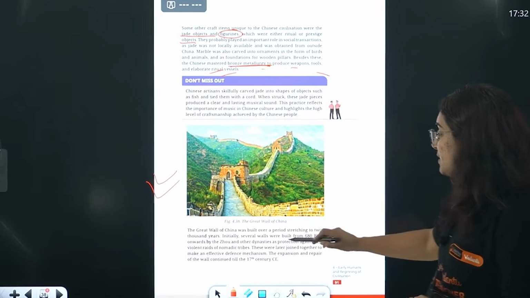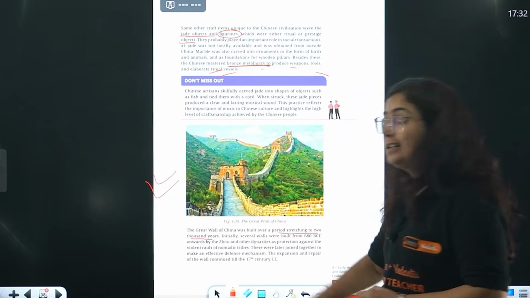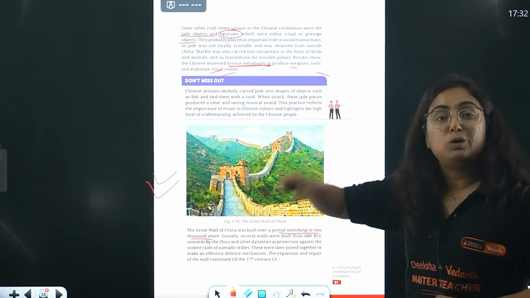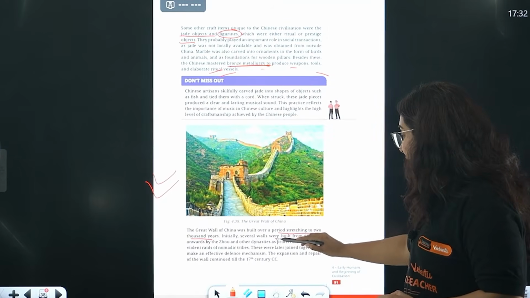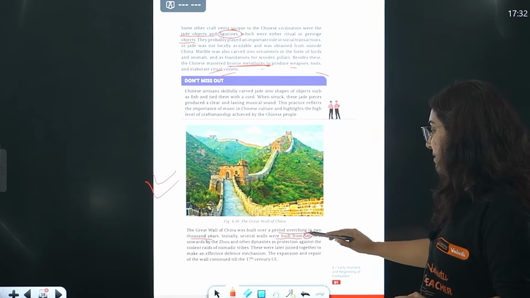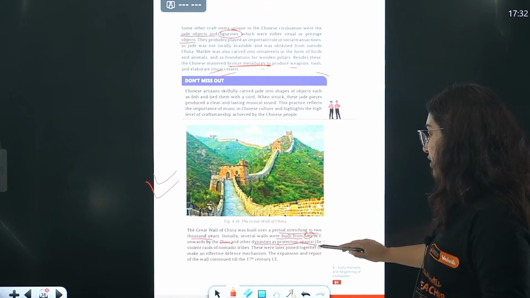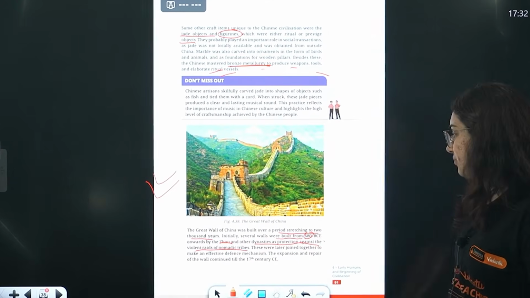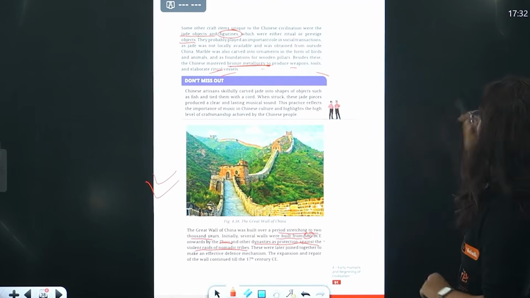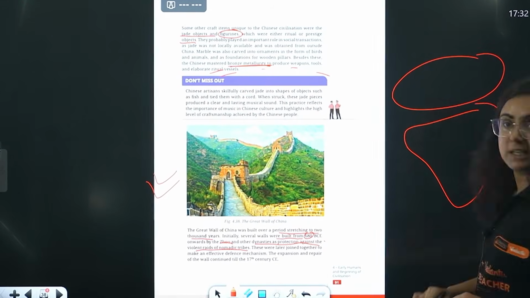So beta, this was built over a period stretching to 2000 years. See, it took 2000 years to make this wall. Initially, several walls were built around 680 BCE onwards by Zhou and other dynasties as protection against the violent raids of nomadic tribes. Okay, let me tell you one thing. So this is China. This was Indian subcontinent. Okay?